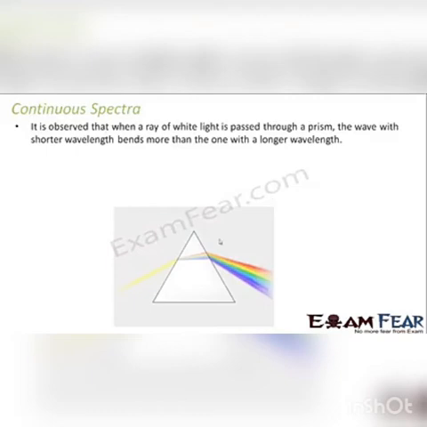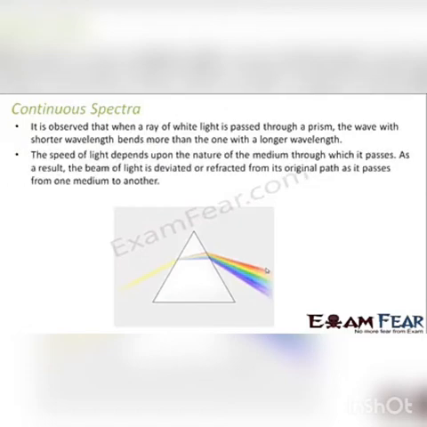You are not able to see any discrete line, right? It is like gradually the violet becomes blue and then the blue becomes yellow, it becomes red and so on. So the change in the colors happens gradually. This kind of spectra is known as a continuous spectra.